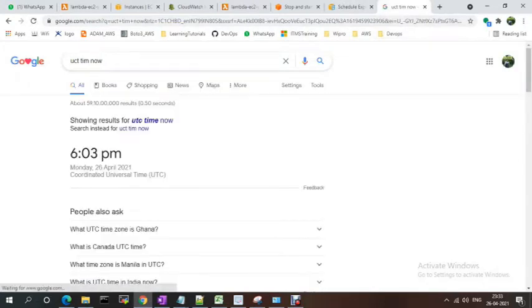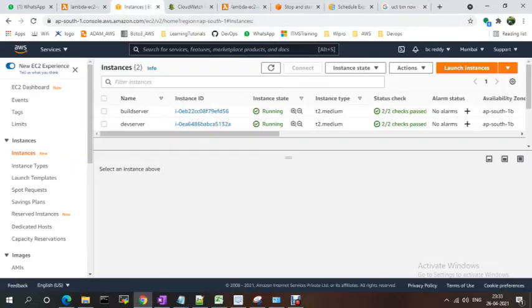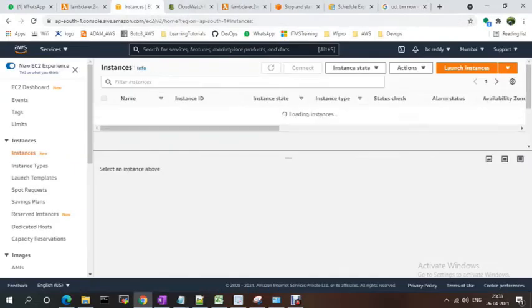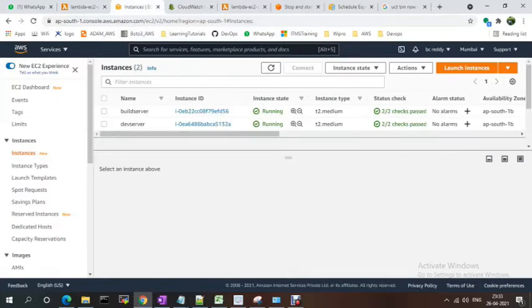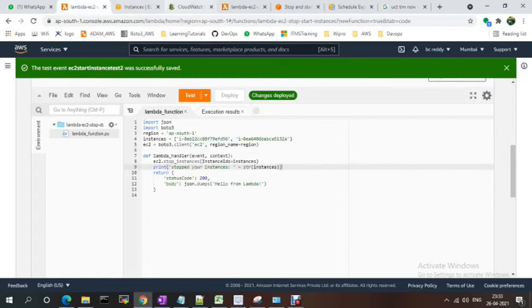Now 6:03, it is going to be scheduled, and the CloudWatch will trigger the event.